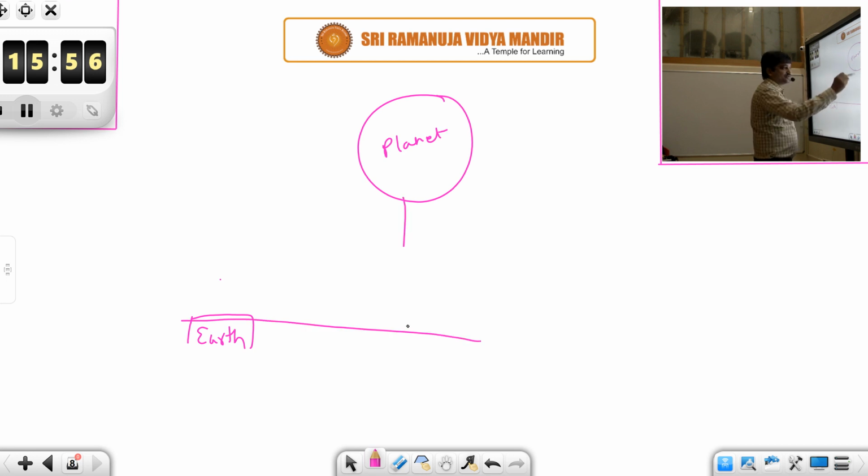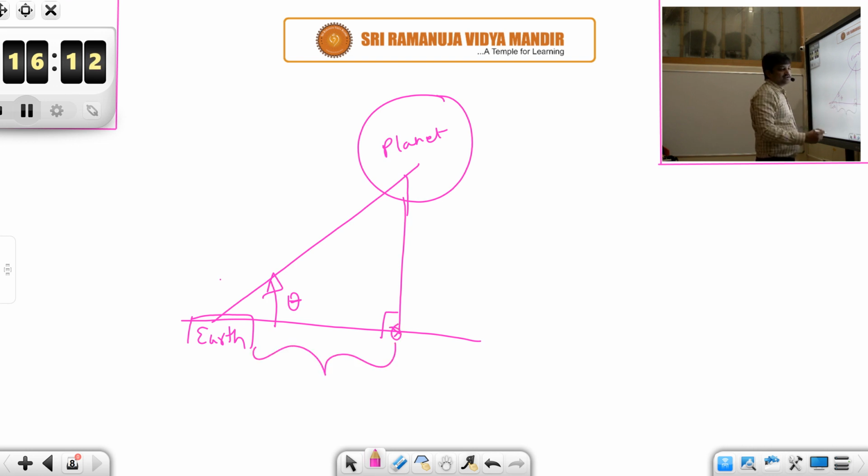They take a projection of the planet onto the Earth's surface. By measuring this angle, and since this is a projection onto the Earth, this knowledge you can get. Using this angle information and this projected distance, they measure this unknown distance approximately.